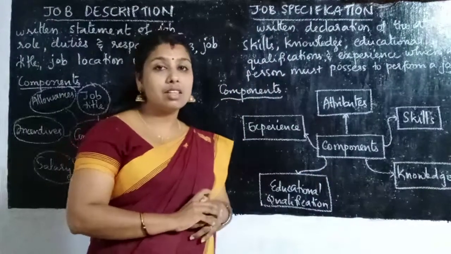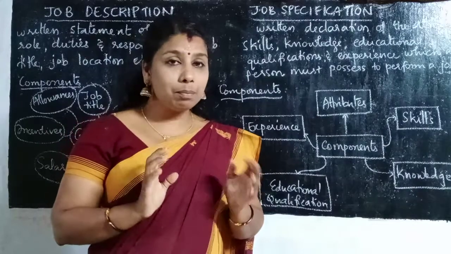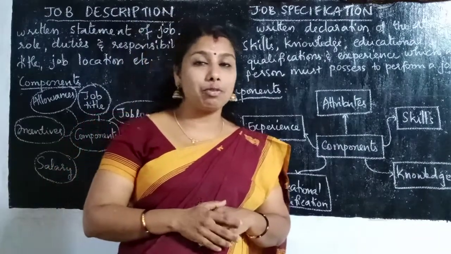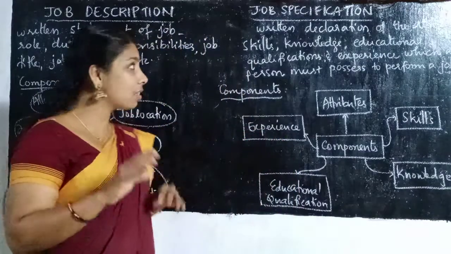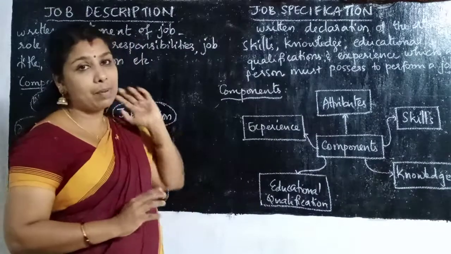The next step, the third step, is job specification. Both may be twisted for you and make some sort of confusion, so study it well. The next topic is job specification.